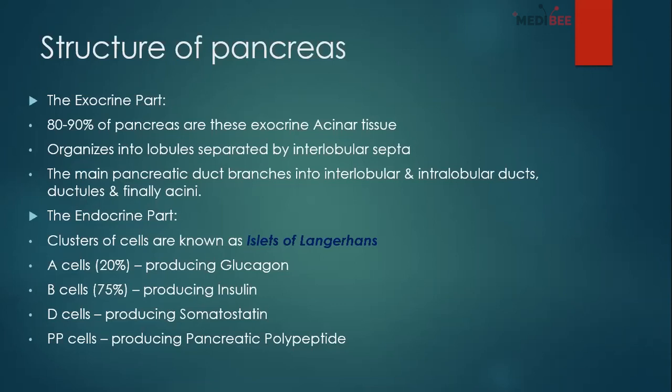Okay, and the most important thing we need to know from here is that if there is any kind of deficiency of insulin, people will have diabetes mellitus or diabetes. Anyway, this is the most important thing. And apart from these 4 cells, there can be some other cells, like VIP cells, that means vasoactive intestinal peptide, and argentaffin cells.